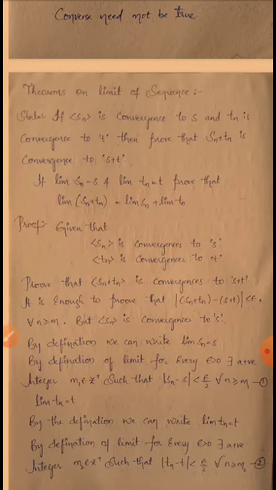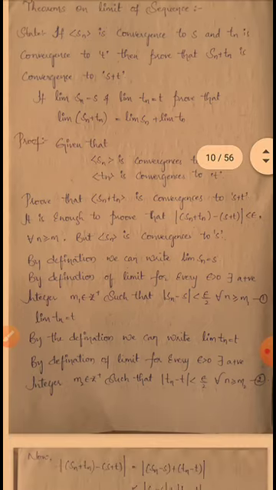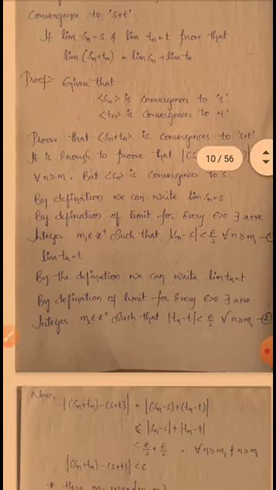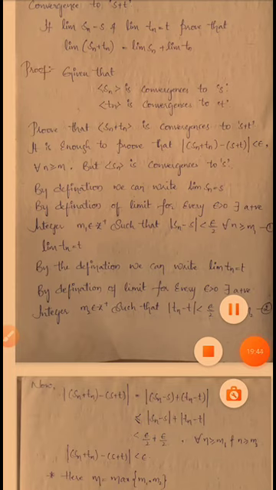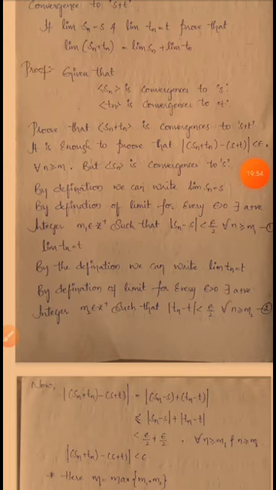Okay, and next what is the second condition given? Limit Tn converges to T. So we can write that limit Tn is equal to T. Okay, by definition we can write limit Tn is equal to T, and by definition of limit, for every epsilon greater than 0 there exists a positive integer m2 belongs to Z plus such that mod Tn minus T is less than epsilon by 2 for all n greater than or equal to m2. So this is equation number 2.